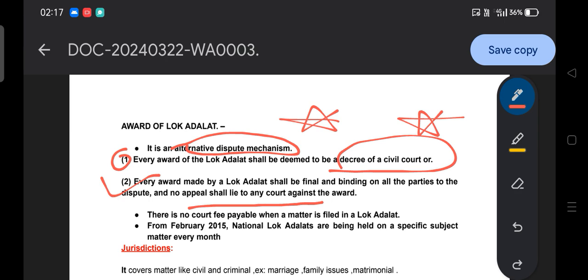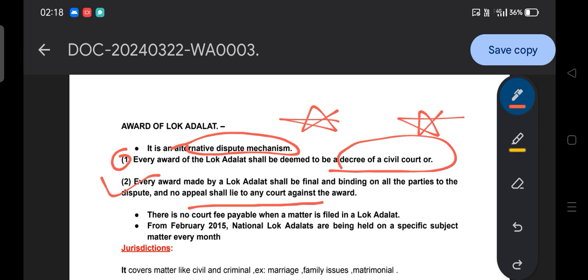Against the award you cannot file any kind of appeal. However, you can go to other courts for the enforcement of your rights. For example, Lok Adalat providing any judgment with respect to your rights or something.